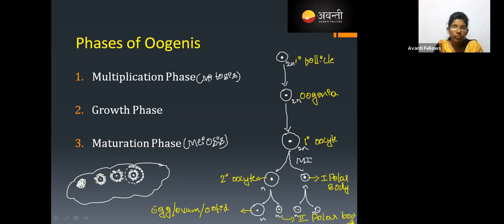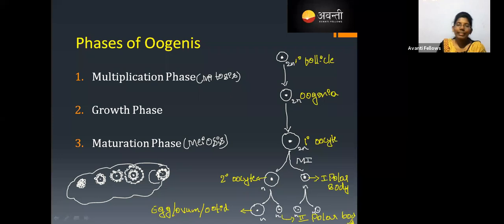Surrounding that, there are remaining follicular cells. This is called the Graafian follicle, right? Understood till here? So the secondary oocyte is formed. Then what happens? This Graafian follicle ruptures and releases the secondary oocyte, which is also surrounded by the primary follicles again. Do you understand this till here?